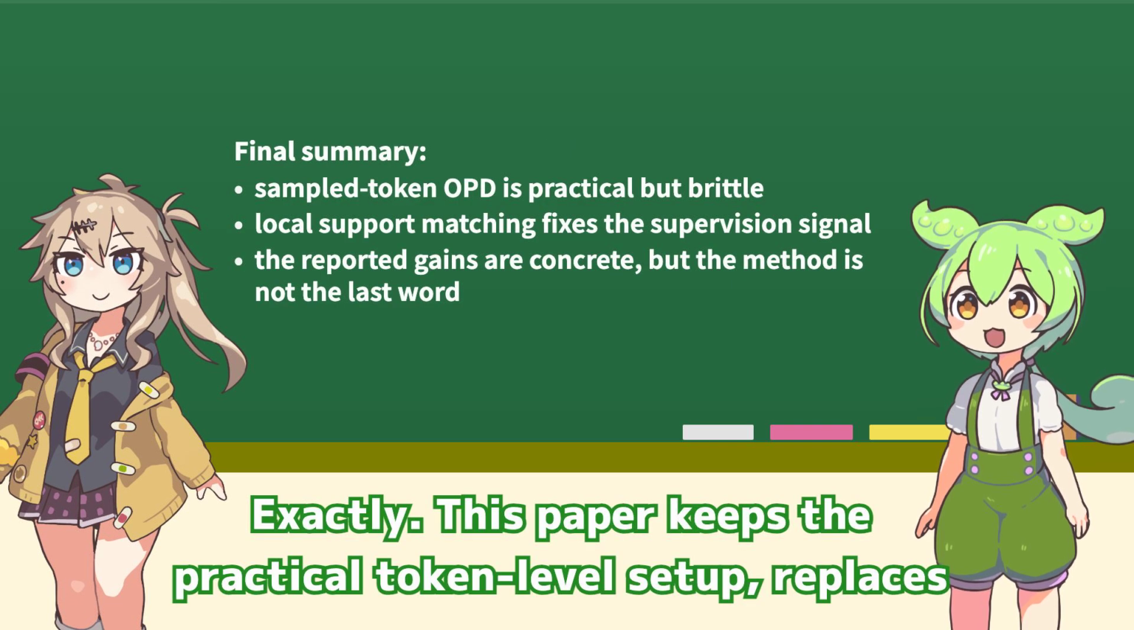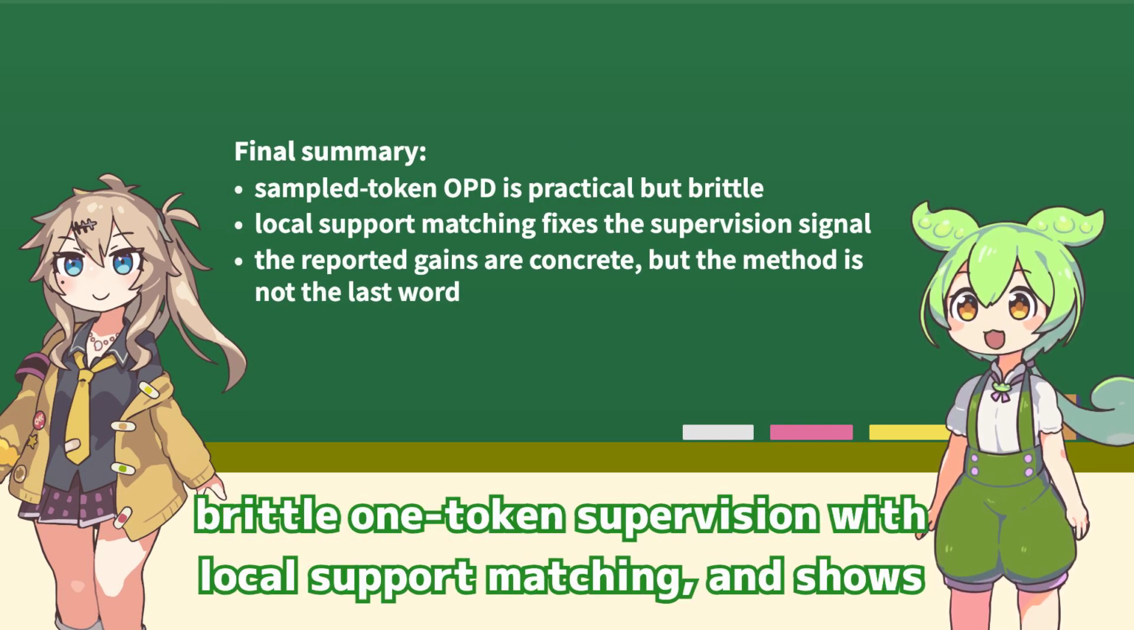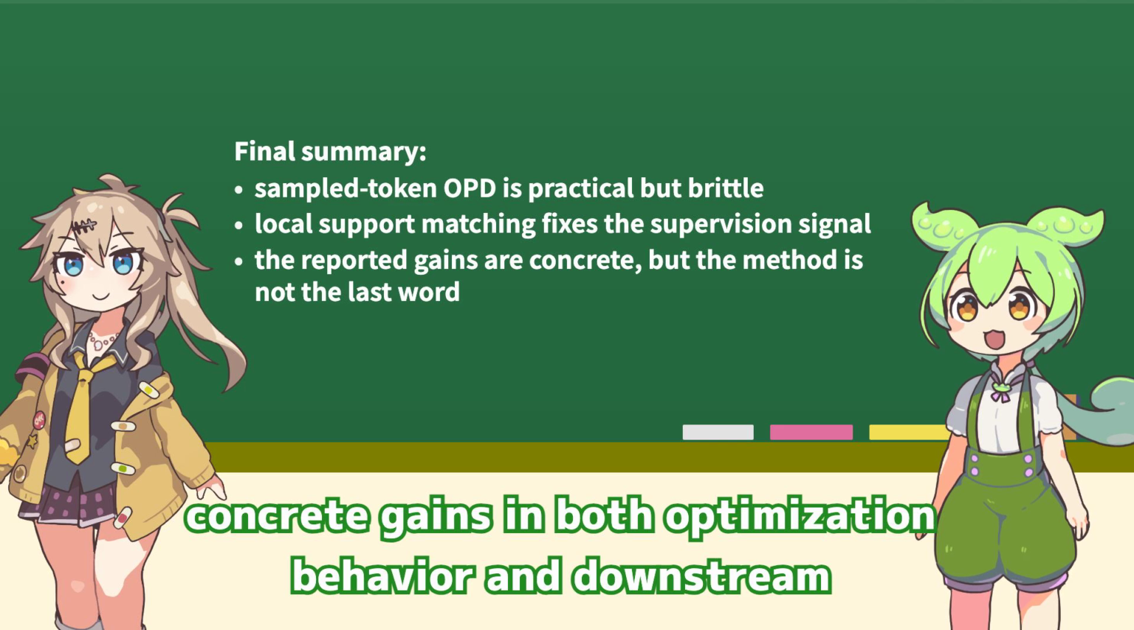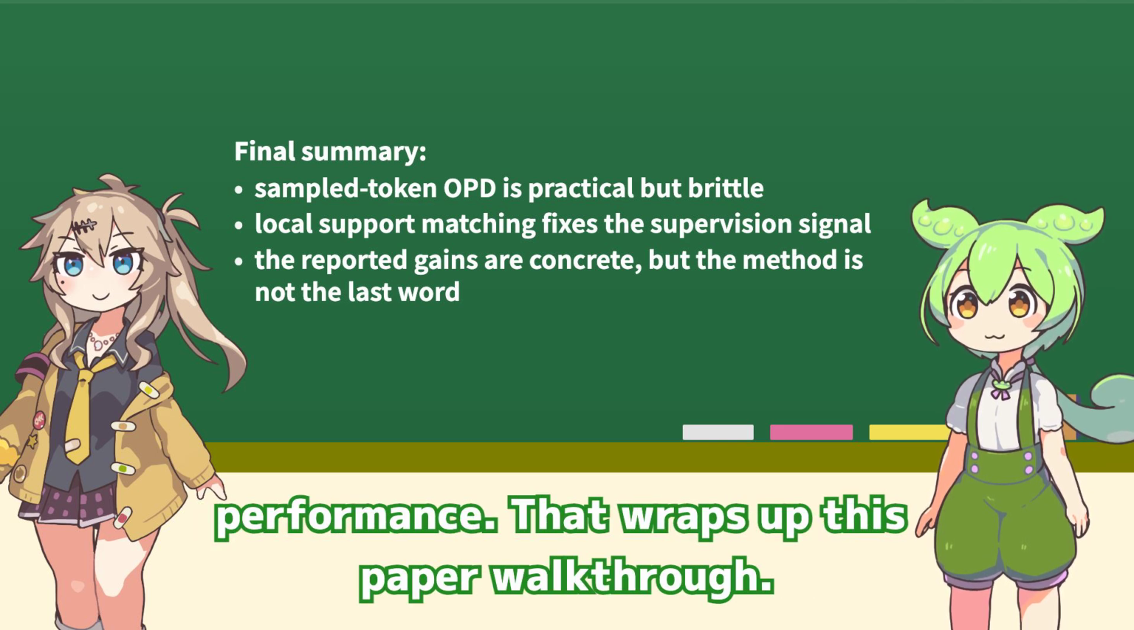Exactly. This paper keeps the practical token-level setup, replaces brittle one-token supervision with local support matching, and shows concrete gains in both optimization behavior and downstream performance. That wraps up this paper walkthrough.